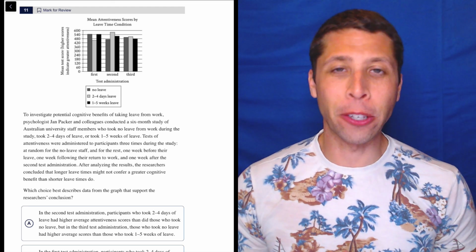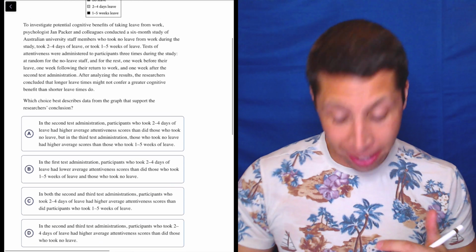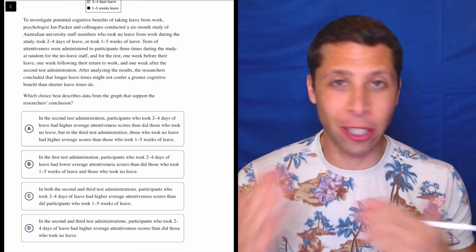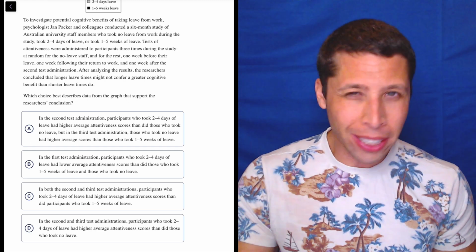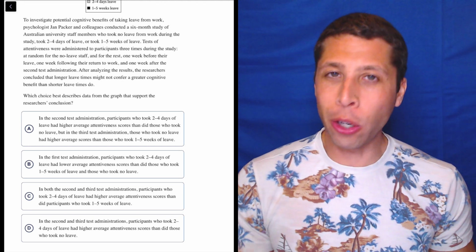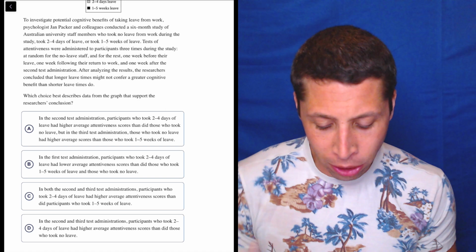I tend to find that these figure questions end up being harder when there's more text involved in the passage, and especially more text involved in the choices, because it just means you have to read a lot and go back and forth a lot. But one good thing about questions like this is we don't really need to read much of the passage. Most of it is just explanatory information that we could go back to if we need to, and occasionally it's important. But here, look at the question, right?